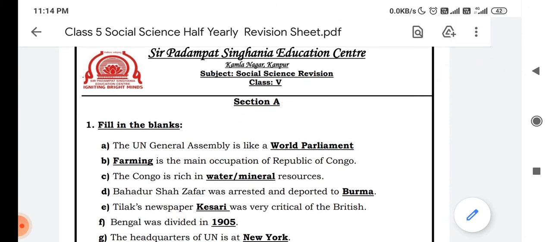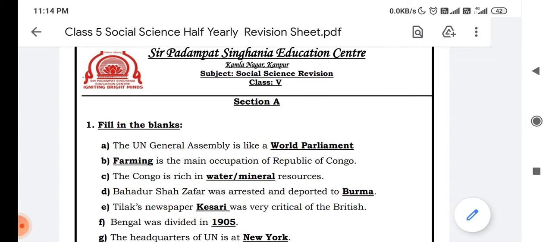Yes, and this United Nations has different organs, and among these, 6 organs are there in the United Nations organization, and among that, the General Assembly is the first and foremost organ of the United Nations. So this General Assembly is like a world parliament.